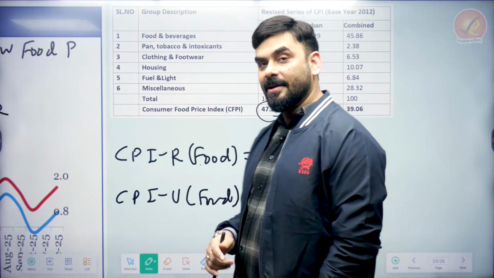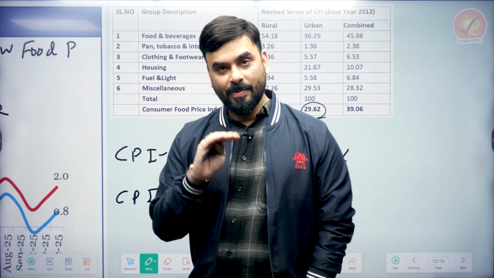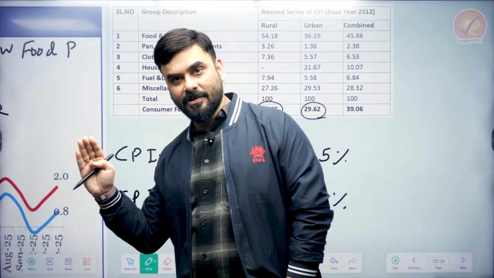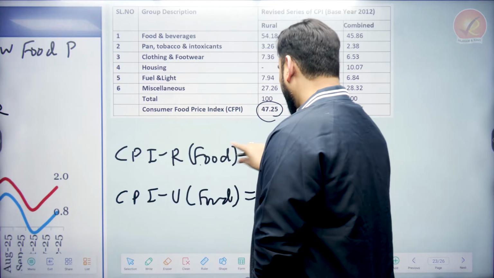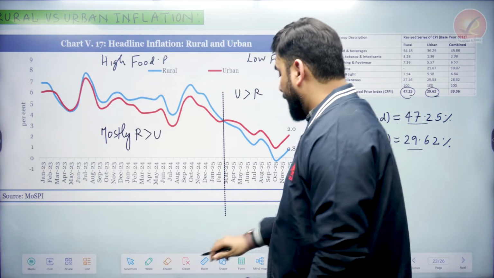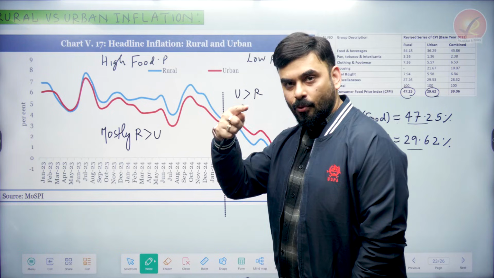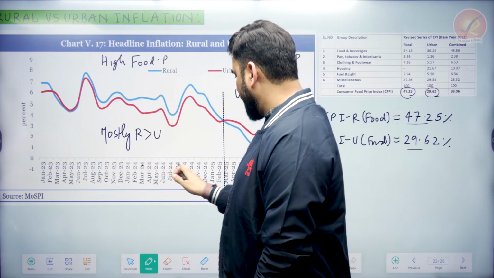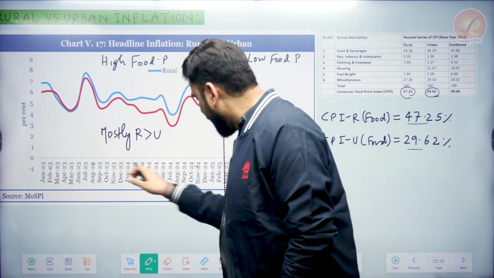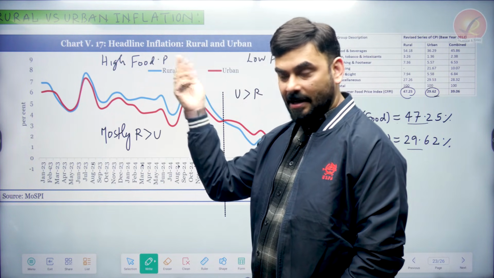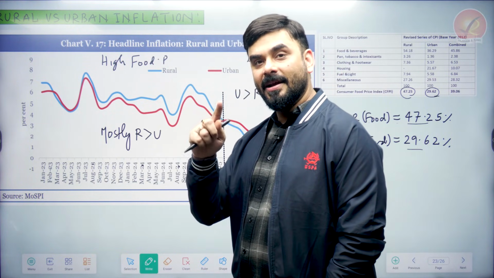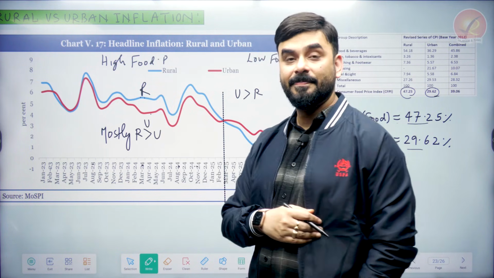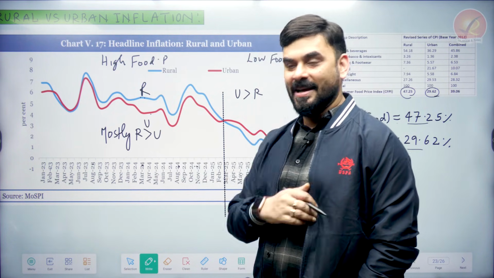So we saw that in India, in the year 2023, the food prices were high. In 24, the prices were higher but declining, but still higher. In 25, the prices were very low. You know that food inflation will affect rural inflation more. So see bacho, in the year 2023 till 2024, when the food prices were slightly high, because rural India gives more importance to food, rural inflation was higher than urban because of food price, because food price was at an elevated, higher level.